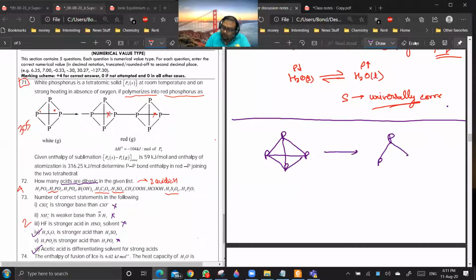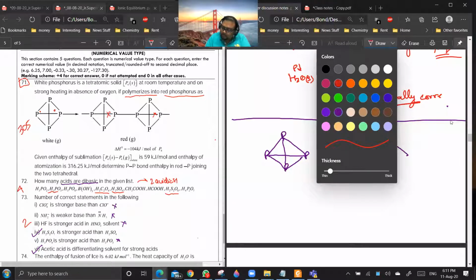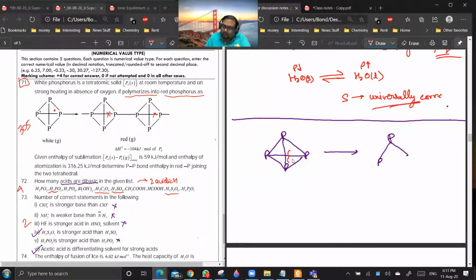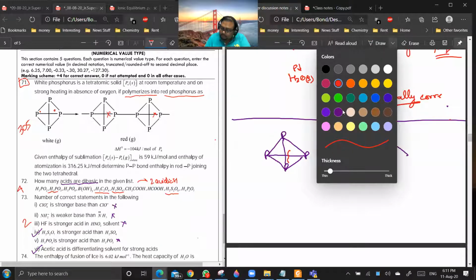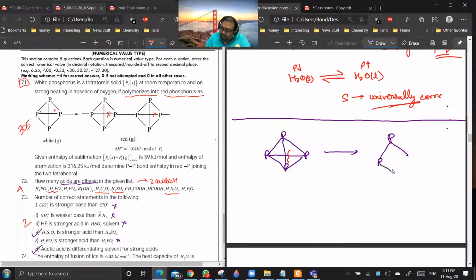This bond has been broken, and there will be a dot which will combine with another phosphorus unit. Are you getting the point?